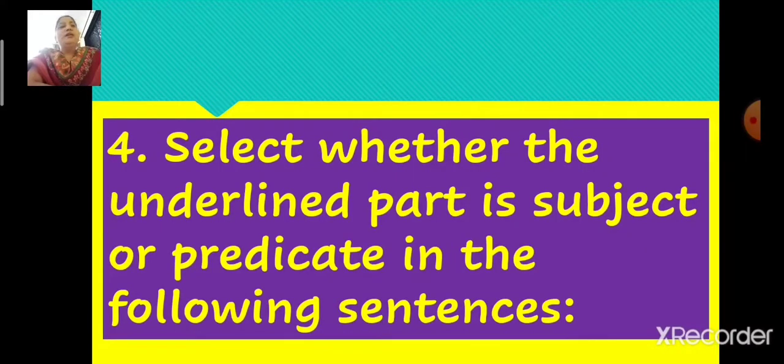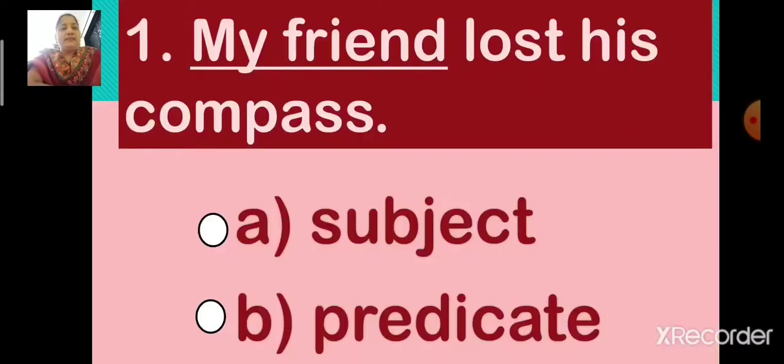Question number 4. Select whether the underlined part is subject or predicate in the following sentences. I repeat, select whether the underlined part is subject or predicate in the following sentences. Number 1. My friend lost his compass. Now children, in this sentence, the underlined part is my friend. Now you have to tell me whether the underlined part my friend is subject or predicate.